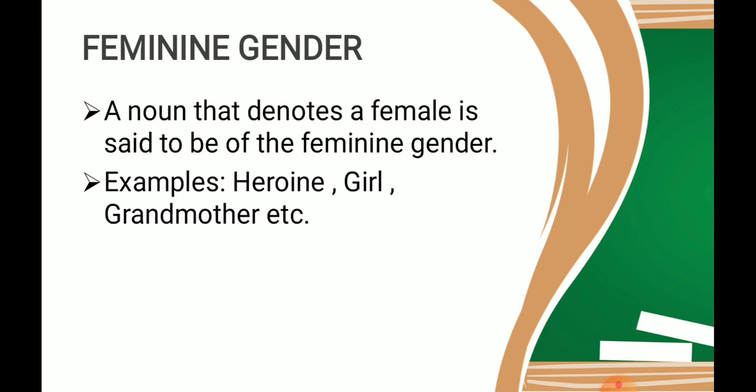Next is feminine gender. Now, feminine gender is a noun that denotes a female. Examples, heroine, girl, grandmother, etc. Now, heroine, girl, grandmother, they all are representing a female. So, they are of feminine gender. An easy way to remember it is F for feminine and F for female. So, all the nouns that tell you that a particular noun is a female are of feminine gender.